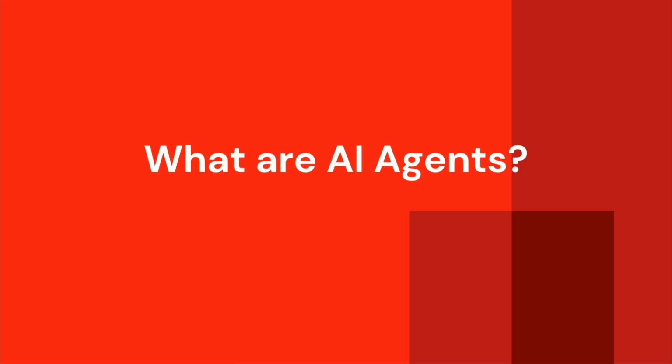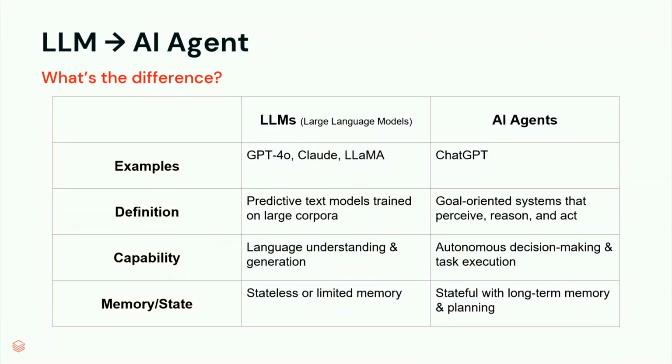All right, awesome. So what are AI agents? When we're talking about AI agents, it's very important to also talk about the difference between LLM and AI agents. So for example, an AI agent is a goal-oriented system that is built around an LLM. When we're talking about ChatGPT, for example, it's not an LLM. ChatGPT is in fact an agent. So when it comes to capacity, LLMs are only models that are trained on large text corpora, and they only have language understanding and generation.